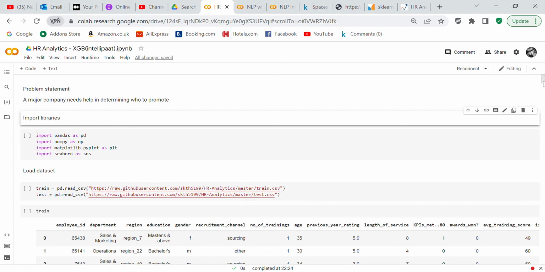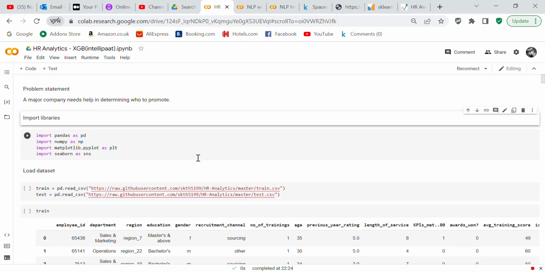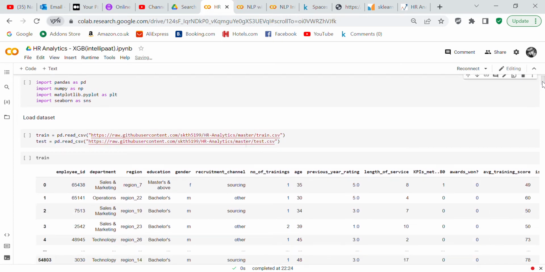The first thing that we do is go through a problem statement. I just really paraphrase the problem statement. This problem statement says, a major company needs help in determining who to promote. Of course, the problem statement they gave was a lot more in-depth than that, but I just decided to cut to the chase.